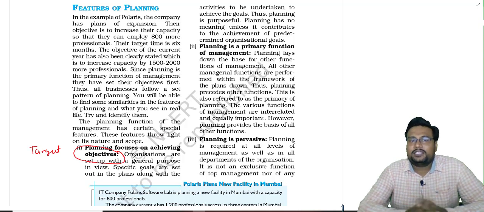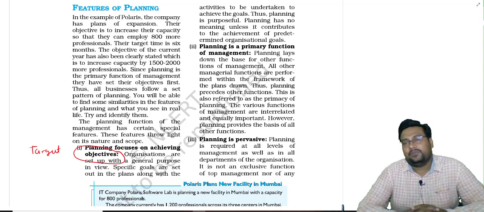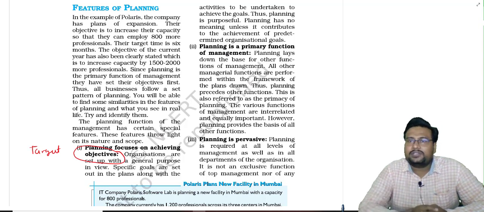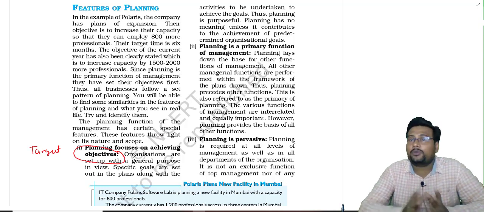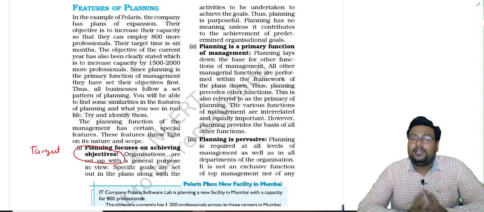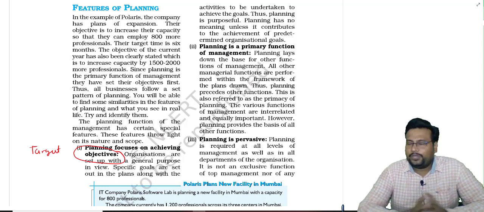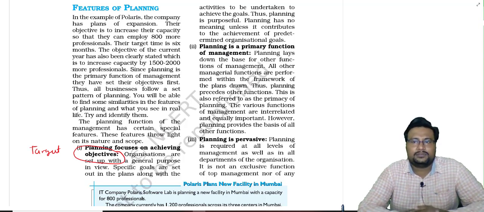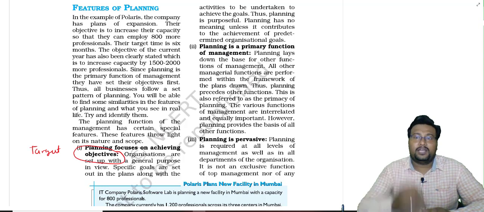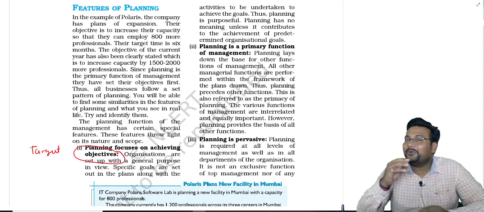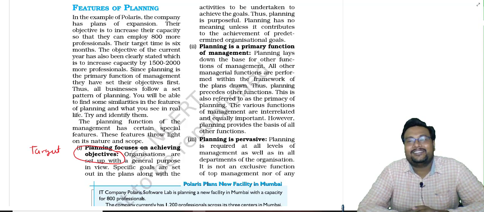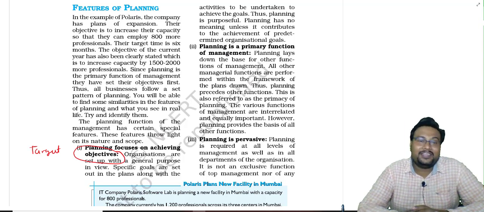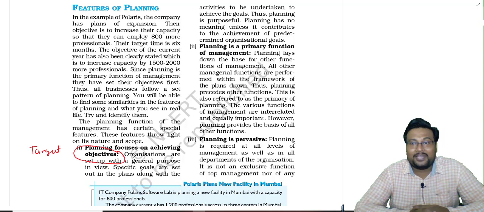As we know, planning is what? Advanced thinking. And planning is important for each and every work. If you have a target, that target cannot be achieved without proper planning. Sometimes we do everything, but the reason for failure is not a proper plan. So once our plan fails, our total hard work also fails. That's why proper planning is always needed and always important.